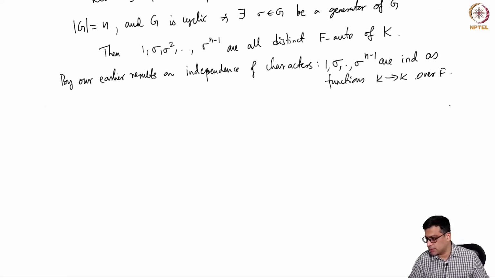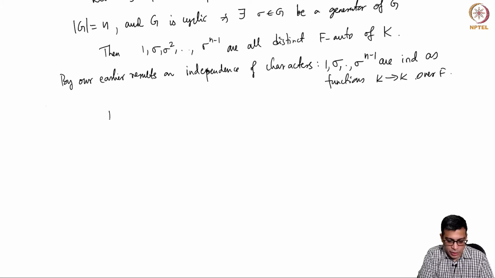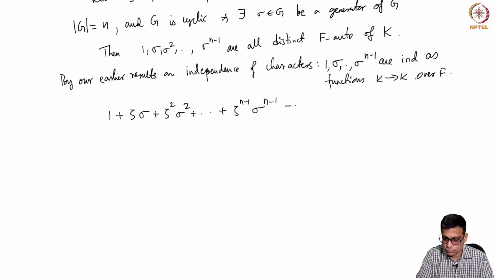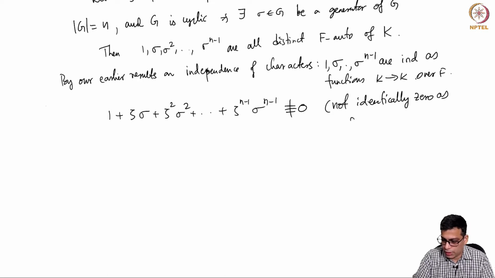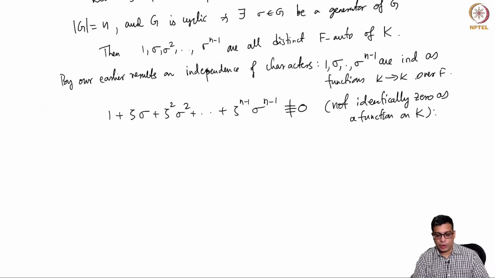So that means in particular 1 plus zeta sigma plus zeta square sigma square and so on is not identically 0 as a function on K, right? Because independence means no non-trivial linear combination is 0.